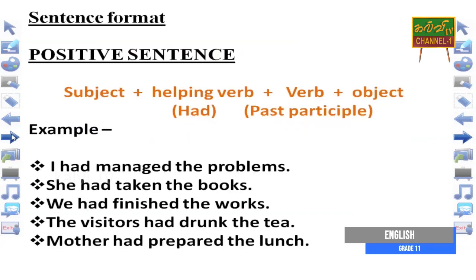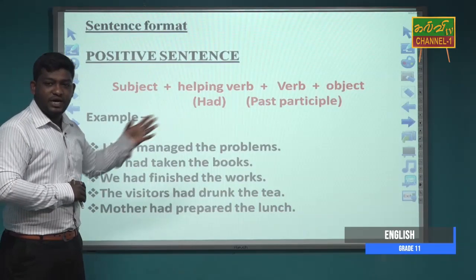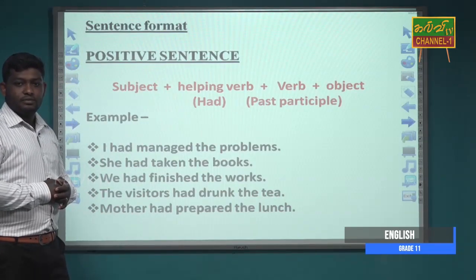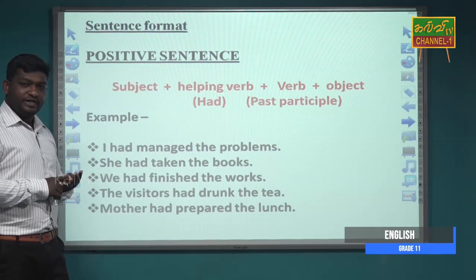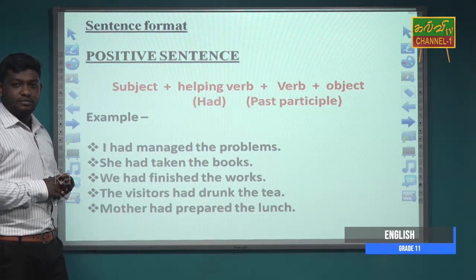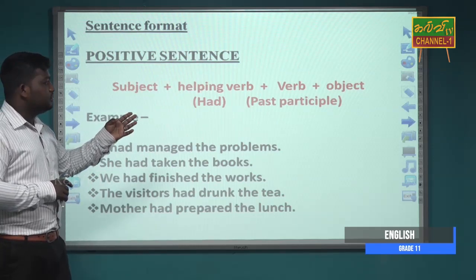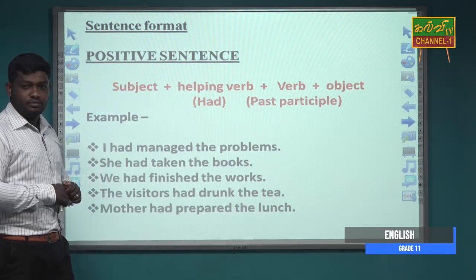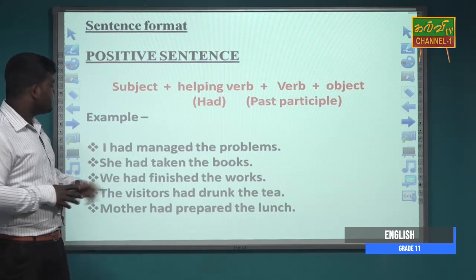In the sentence format, when we look at the sentence format of the past perfect, the positive sentence format can be like subject plus helping verb plus verb and object. And the helping verb is had. And the verb is the past participle. Here we are using the past participle verb as the third form of the verb.